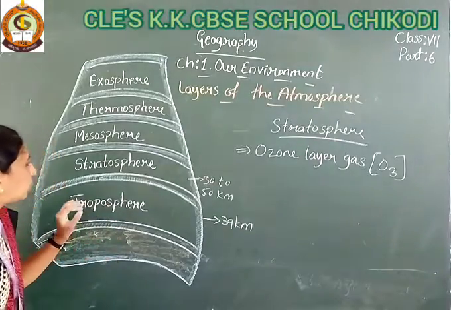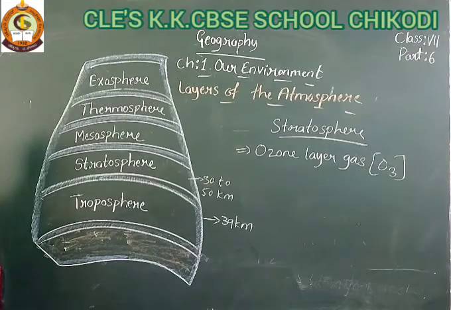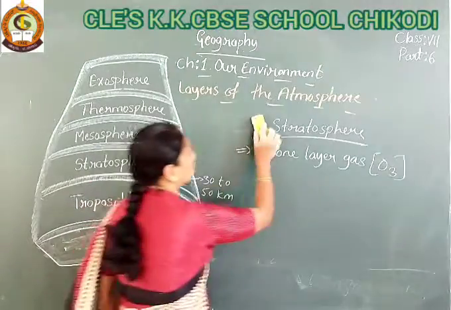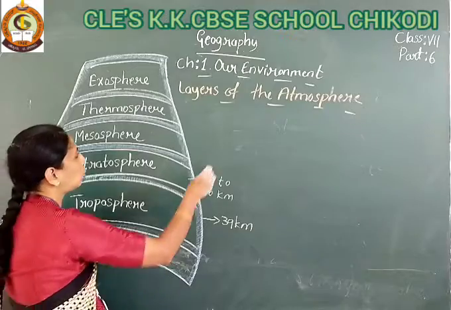So its distance from the Earth's surface to the stratosphere is 30 to 50 kilometers. It's far from the Earth's surface. Okay, student, that is about the stratosphere. And next you can see here, student, the mesosphere.